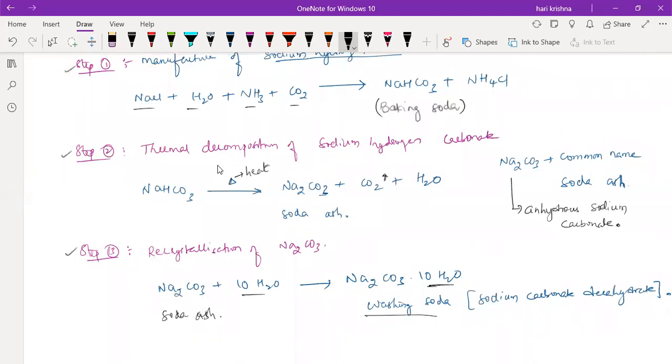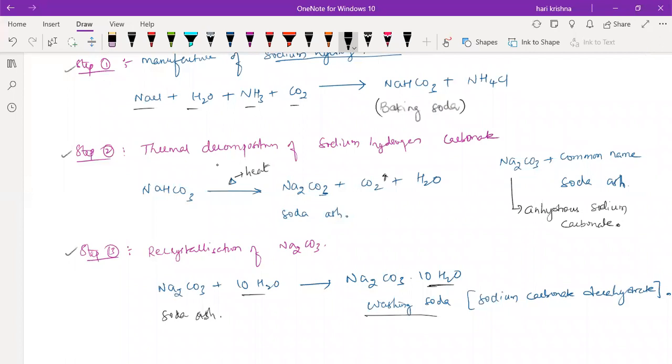With 9 water molecules, or less than 10, it's also not washing soda, as there is a deficiency of water molecules. Compulsory 10 should be there. If the number increases, like 11 or 12, greater than 10, then it will form some other compound. It's not washing soda.